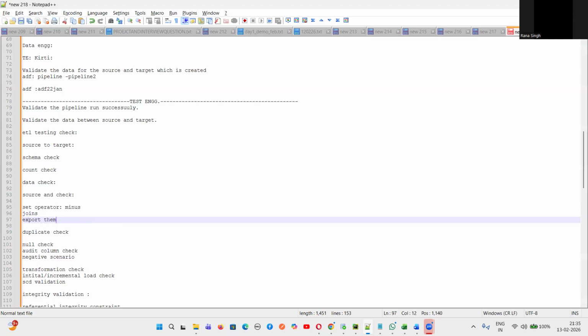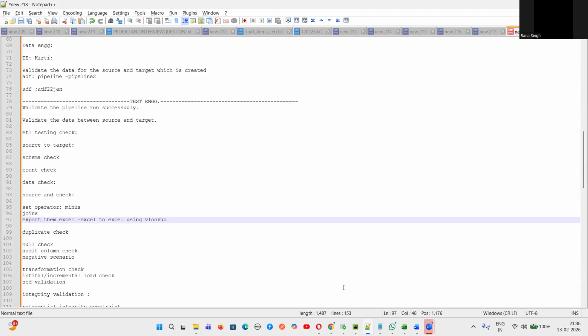And guys, the last one is what? Export them into Excel, and do Excel to Excel validation using VLOOKUP formula. Yes or no? Excel to Excel using VLOOKUP. These are the manual validations we do as a part of being an ETL tester. Okay, these are the things we do.